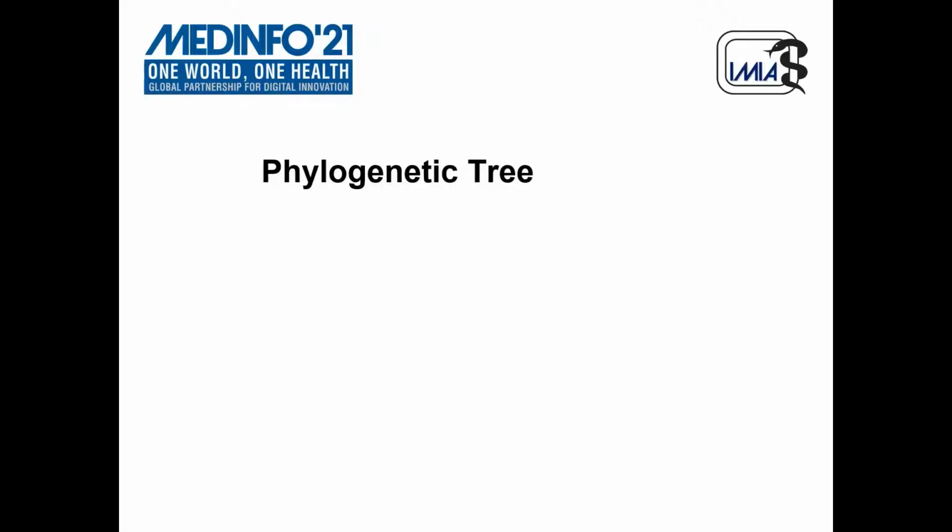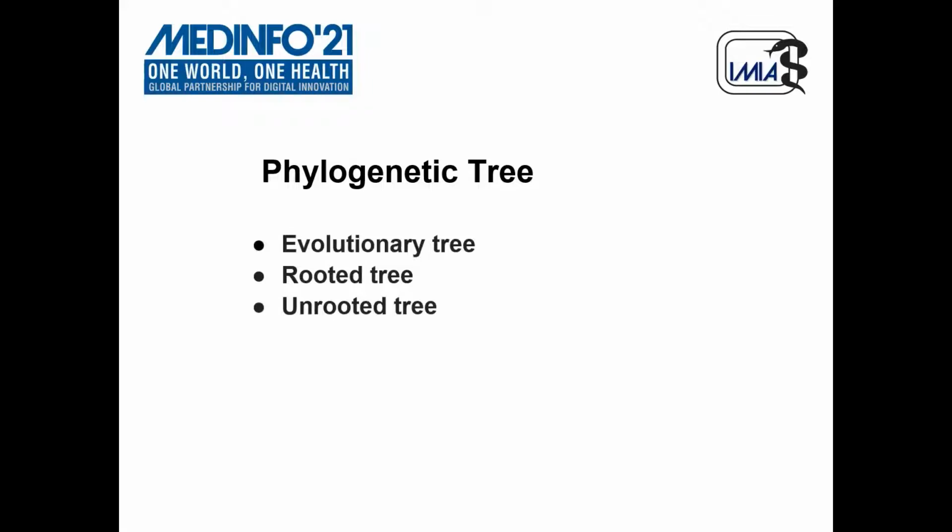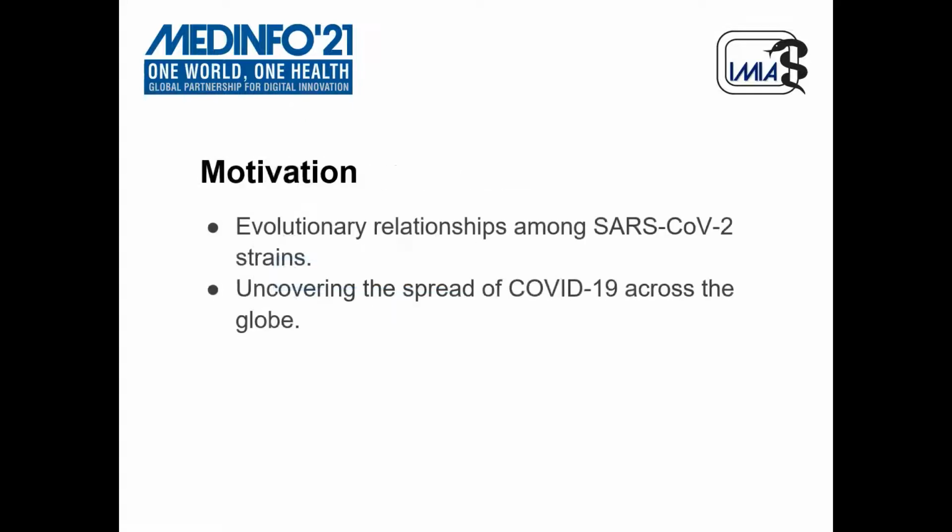Next, we need to talk about a core concept known as the phylogenetic tree that is relevant to our study. A phylogenetic tree is a tree that expresses the evolutionary relationship between biological species and other entities depending on their genetic material. It is also known as an evolutionary tree. It can be rooted or unrooted, but for our study, we are going to use the rooted phylogenetic tree.